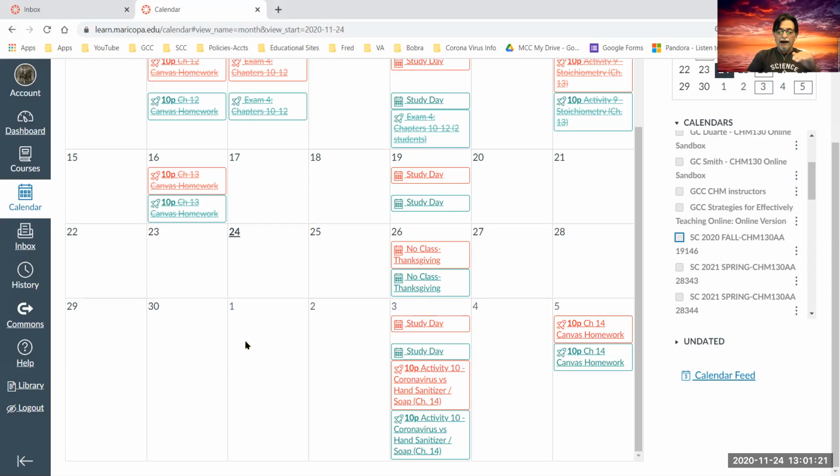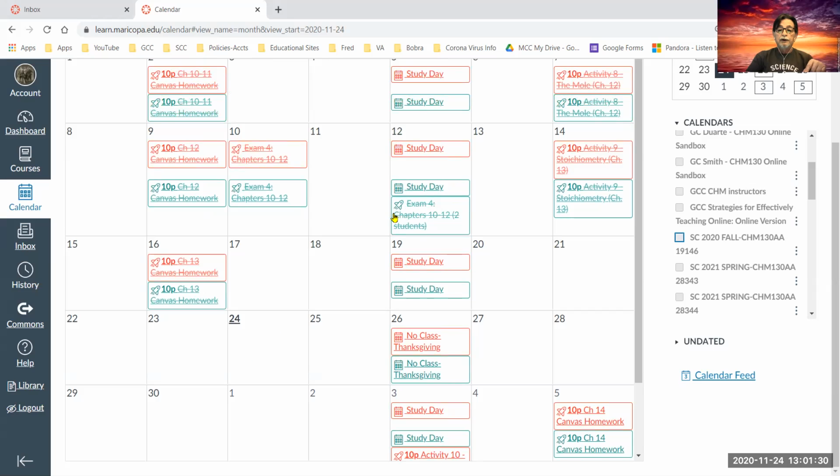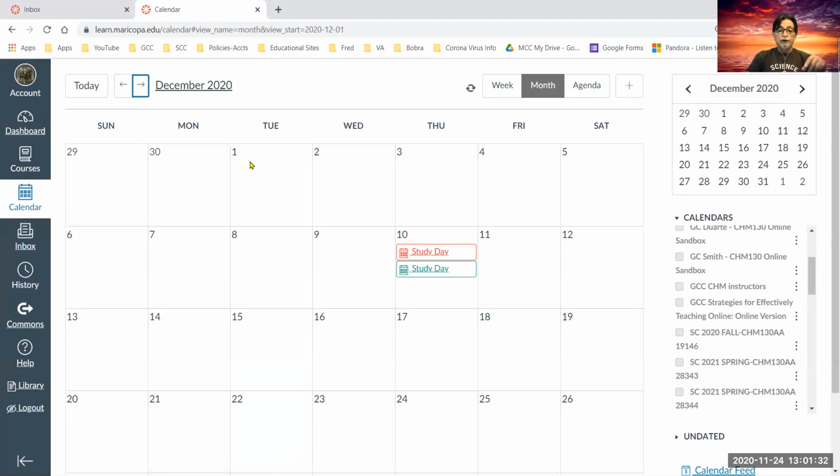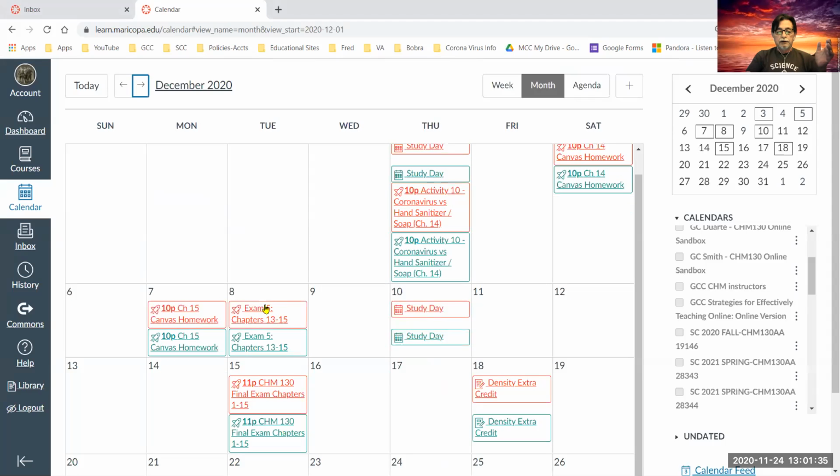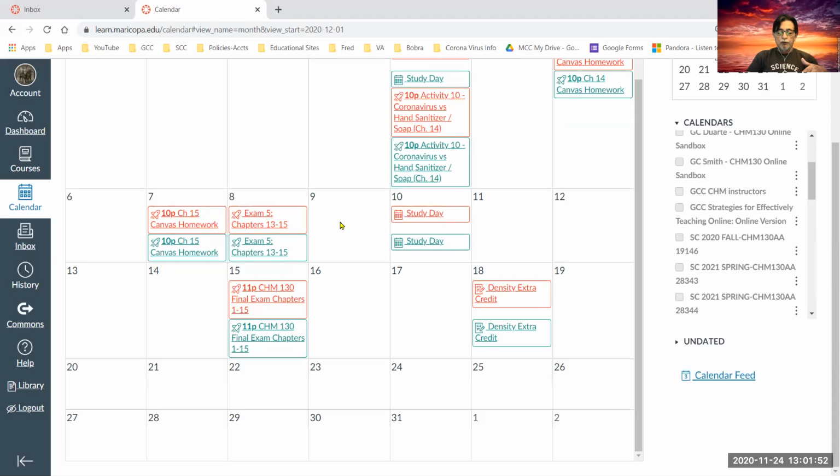So you're going to have a lot of study days left over because after the following week, on December 8th, we have exam number 5, which covers chapters 13 through 15. We should be done with all those chapters by then and get you ready for that. You have homework coming up. Then the following week, on the 15th, is the final exam, which covers chapters 1 through 15 as comprehensive.